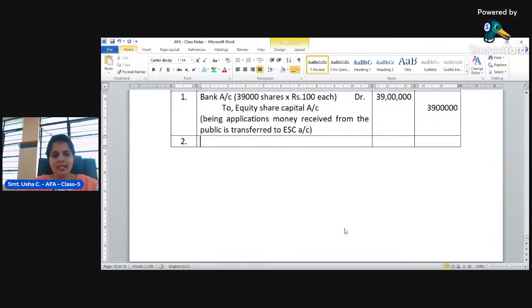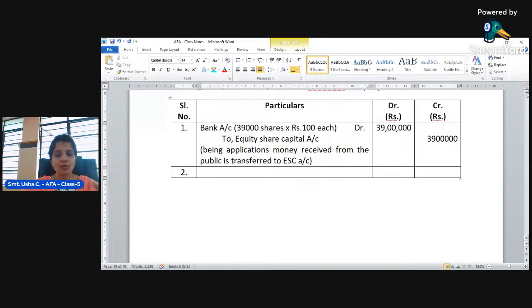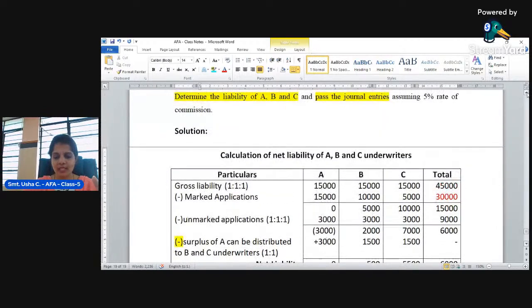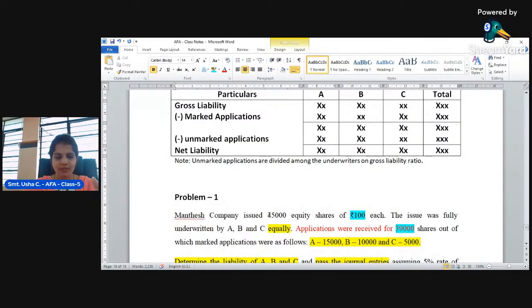What is the second entry? For the second entry, see, the company has issued a total of how much? The company has issued a total of 45,000 shares. But out of 45,000 shares, how many shares are received from the public? Only 39,000 shares. What is the remaining left out? 6,000, right?